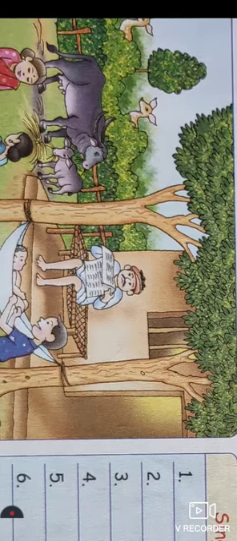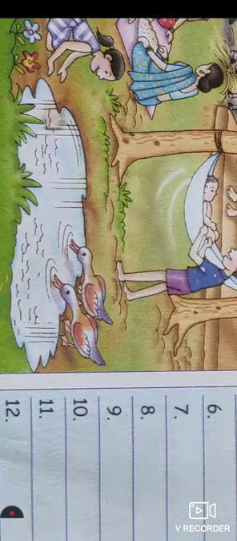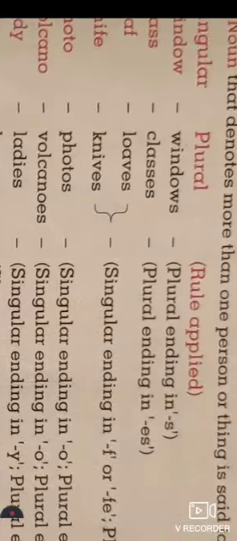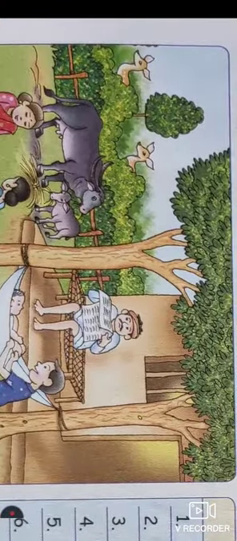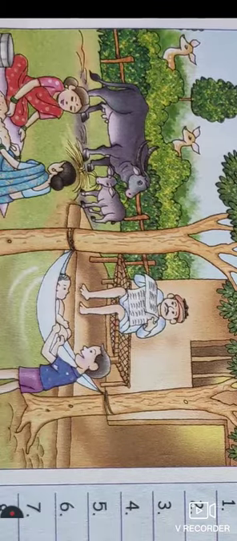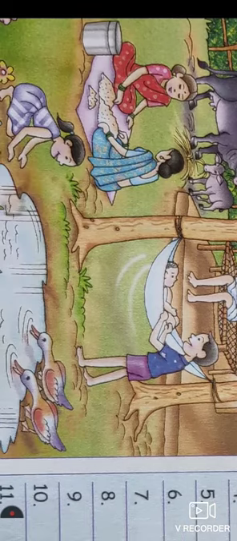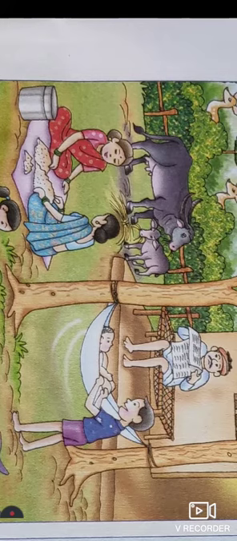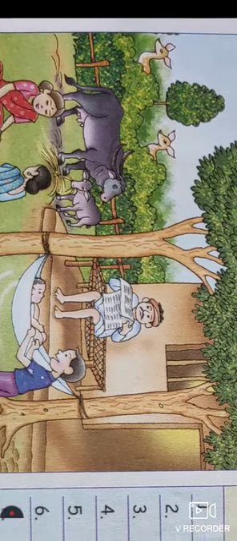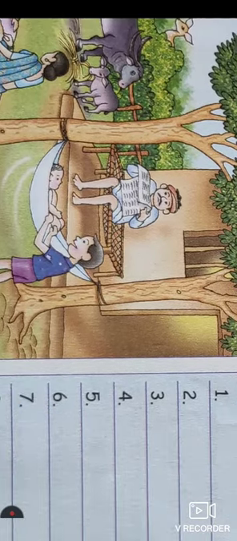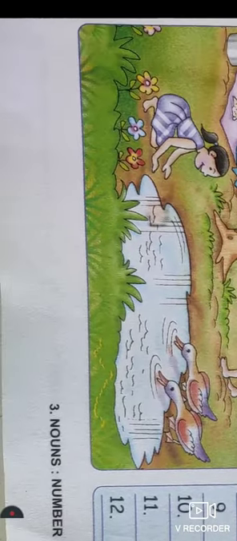Here we have a picture, and we can write down this type of word of the noun numbers, singular and plural. Here are many nouns: the person, boy, girl, baby, ladies, cow, deer, trees, bushes, house, door, ducks, flowers.